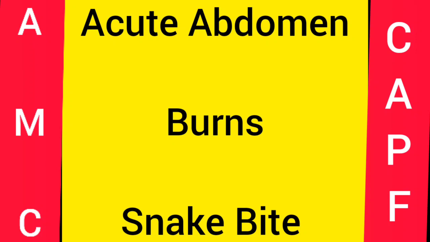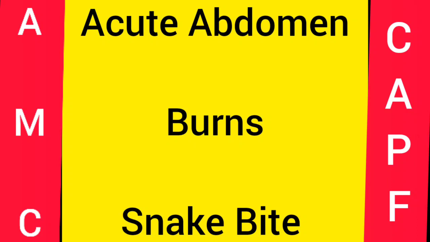Replacement of the fluid volume in the burned patient is usually managed with the help of Parkland's formula, that is 4 ml of Ringer lactate into percentage of the burn into weight of the patient. So this amount of the fluid has to be given within 24 hours.